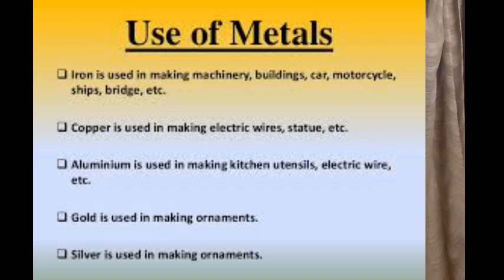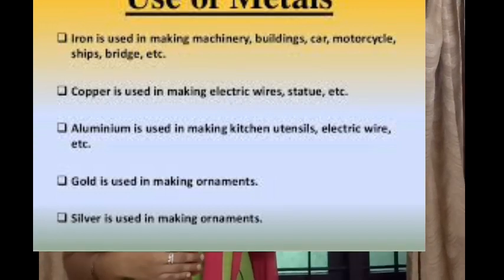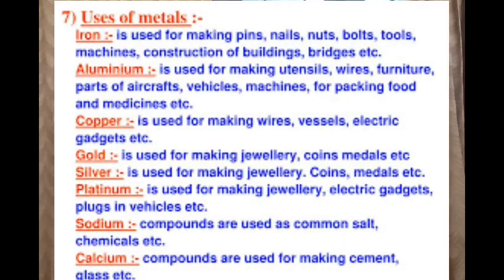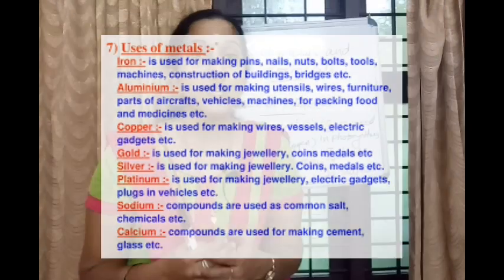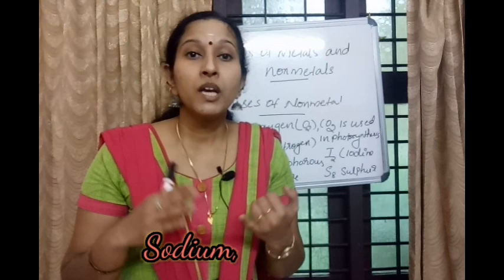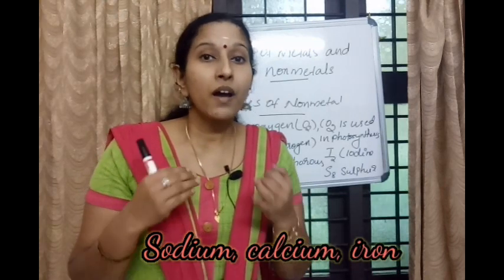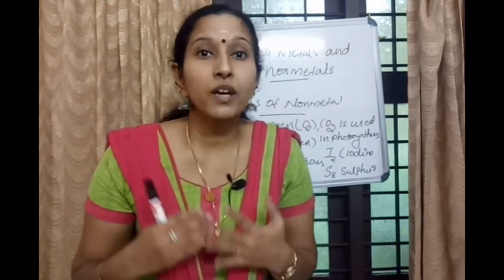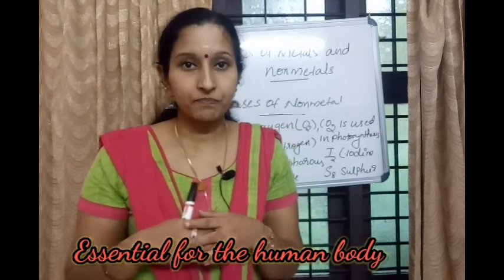Metals are used in wires. Metals are used in sheets. Metals are used in automobiles. Metals are used in aeroplanes, trains, and electrical gadgets. And metals are used in jewelries. Metals are used in construction sites. And also some metals like sodium, calcium, iron are essential for the human body.